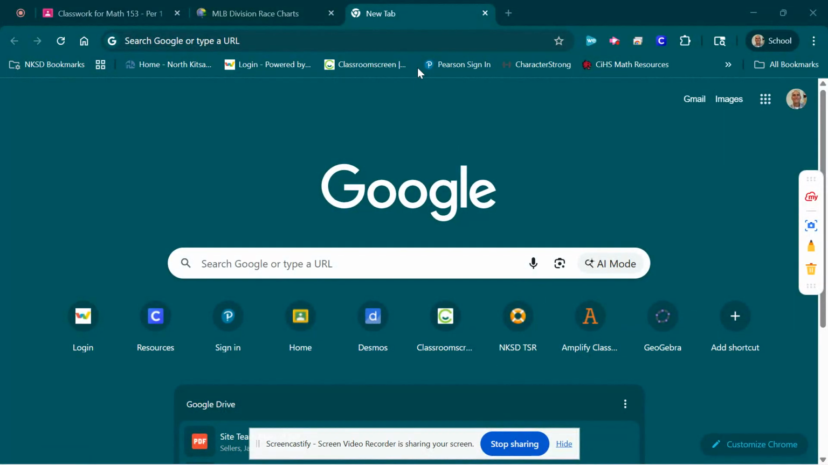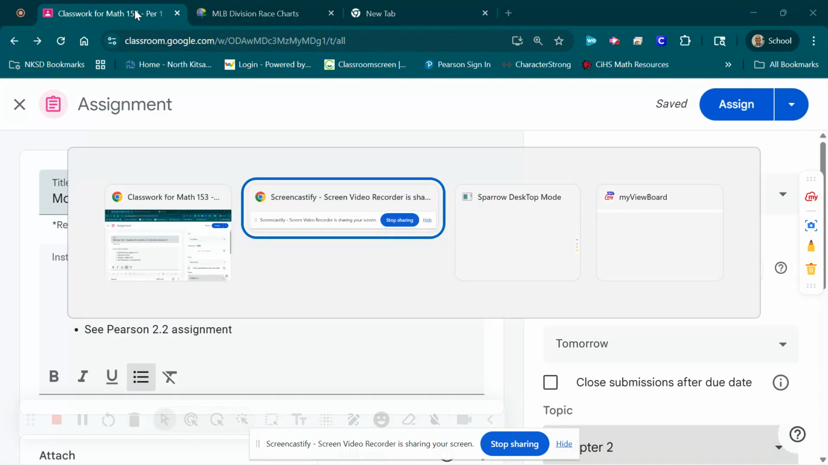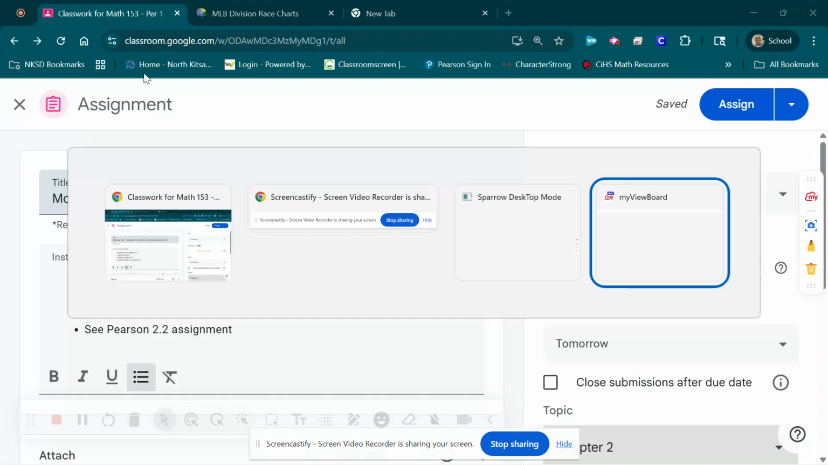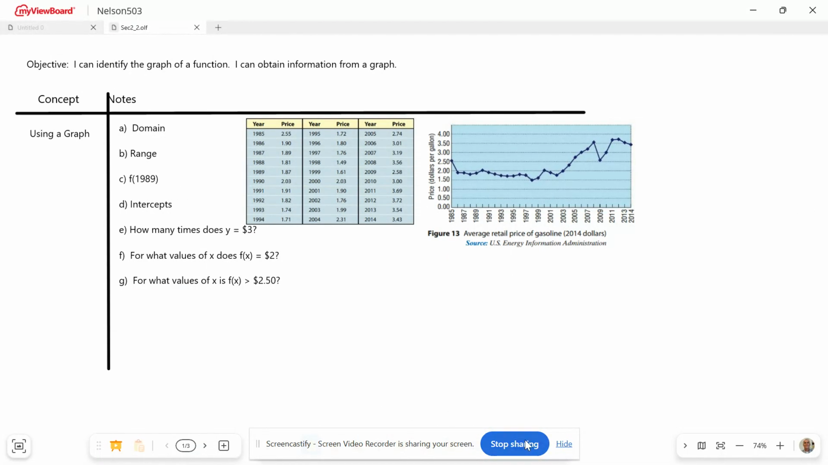All right, folks, we're talking about section 2.2 today, and it's all about functions. If you want to set up your notes first, that might be a good idea. So let's see here. Give me 2 seconds. Get this out of the way. So here's what our notes are going to look like.